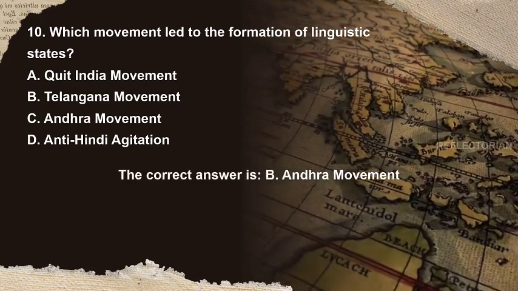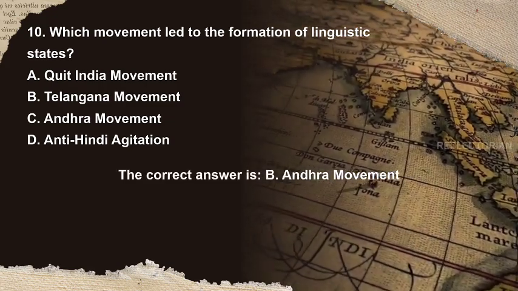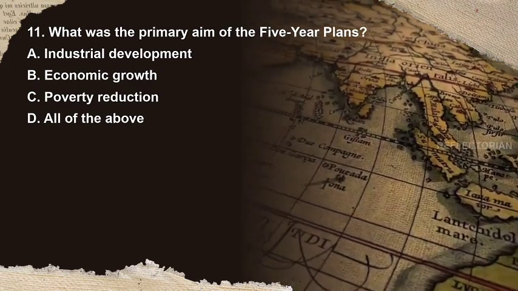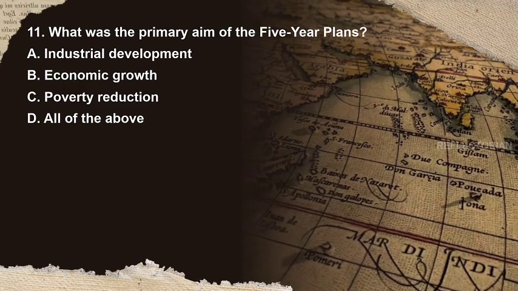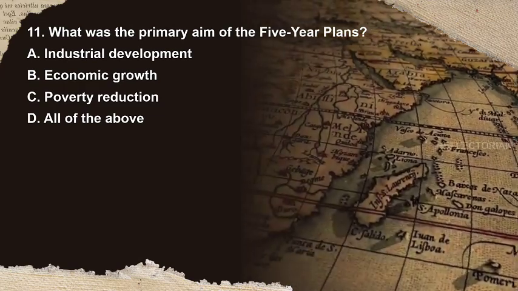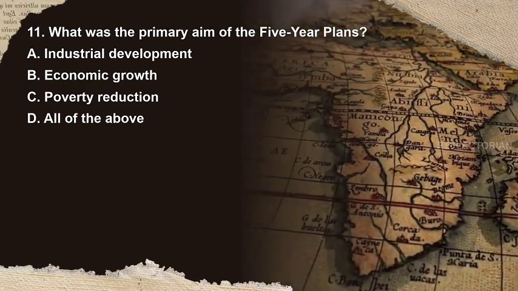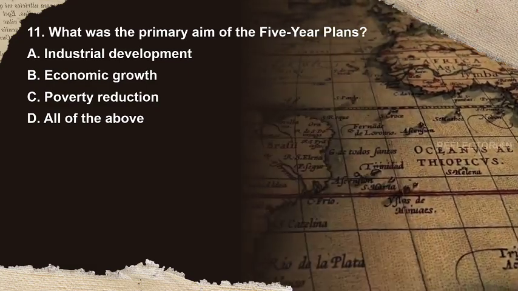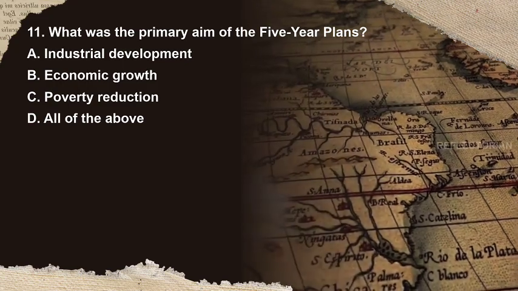The correct answer is C. Andhra movement. Question 11. What was the primary aim of the 5-year plans? Options are A. Industrial development, B. Economic growth, C. Poverty reduction, D. All of the above. You have 10 seconds to answer.